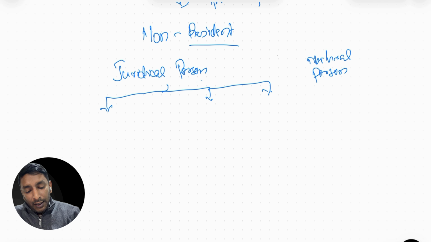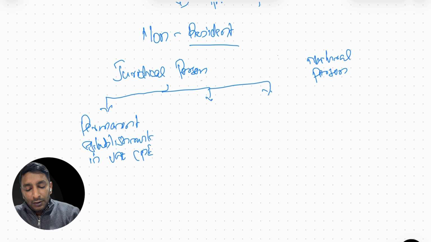First one, if the foreign company has a permanent establishment in UAE. In short form, we can call it PE. Second one, if a foreign company has a nexus in UAE.